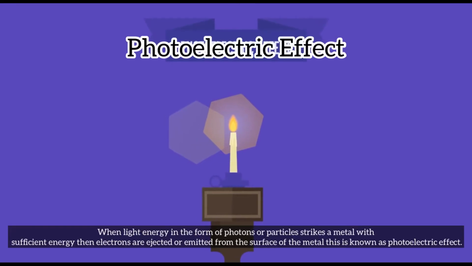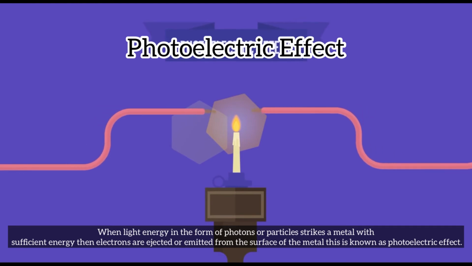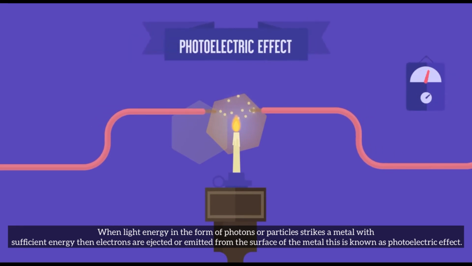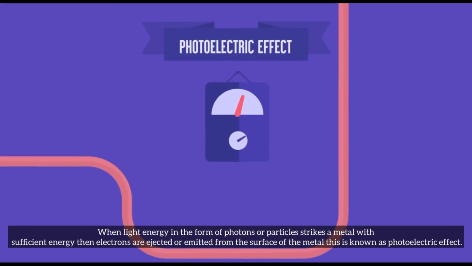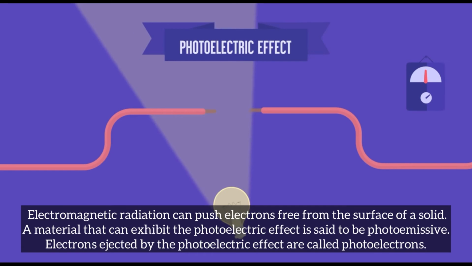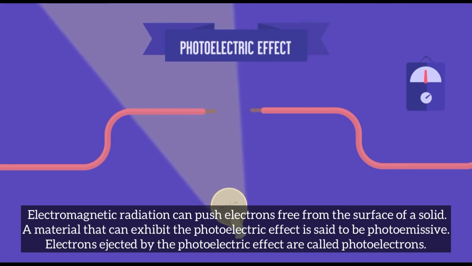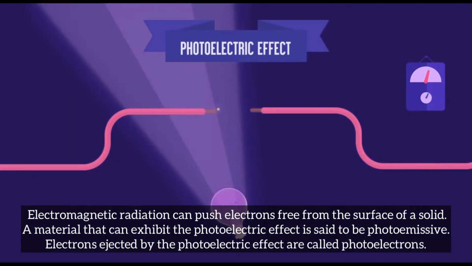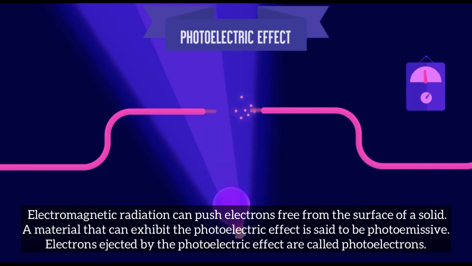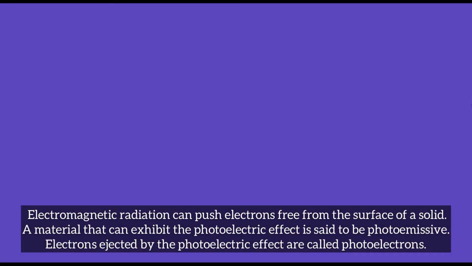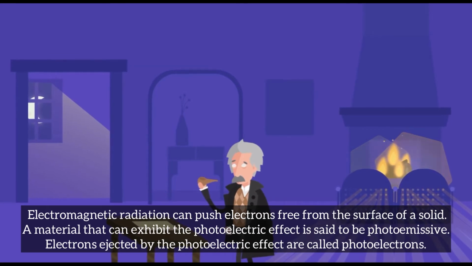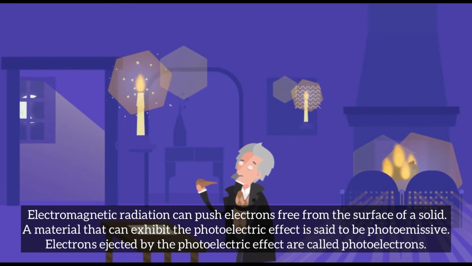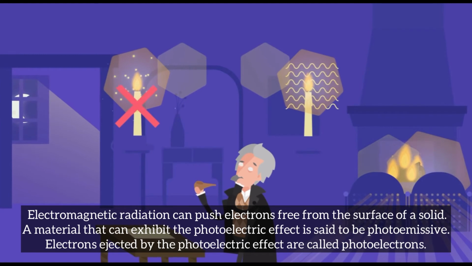When light energy in the form of photons, or particles, strikes a metal with sufficient energy, electrons are ejected or emitted from the surface of the metal. This is known as the photoelectric effect. Electromagnetic radiation can push electrons free from the surface of a solid. A material that can exhibit the photoelectric effect is said to be photoemissive. Electrons ejected by the photoelectric effect are called photoelectrons.